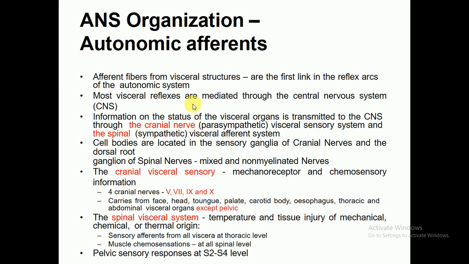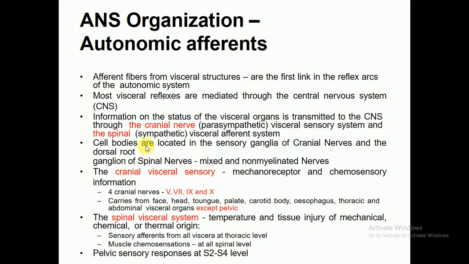Most visceral reflexes are mediated through the central nervous system. The information on the status of the visceral organs is transmitted to the central nervous system through the cranial nerves, which are the parasympathetics, and the visceral sensory system, and through the spinal nerves, especially the sympathetic nervous system, where the visceral afferent system is involved.